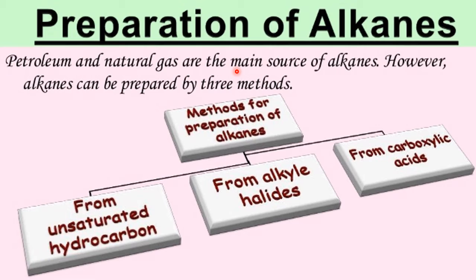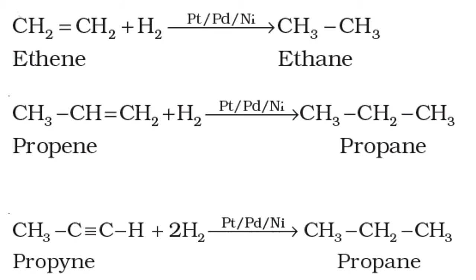But in the industry, and in the laboratory on a small scale, we also prepare hydrocarbons, and they are prepared by three methods for the 11th class: from unsaturated hydrocarbons, from alkyl halides, and from carboxylic acids. Now one by one we will study. First is using the unsaturated hydrocarbons, which contain either a double or triple bond.